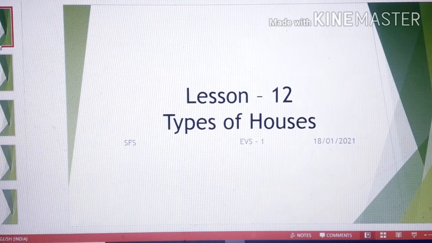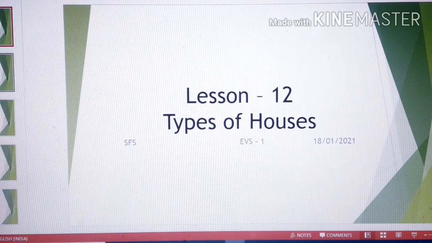So children, let's start the class with our new lesson 12, types of houses. We all need one place to live in, right? We live in houses. We all have our own house where we stay, where we are protected. So we are going to study in today's class about the different types of houses.